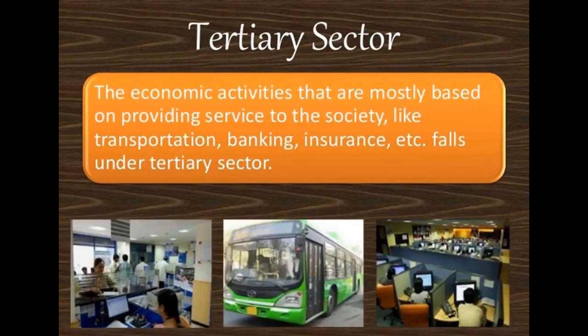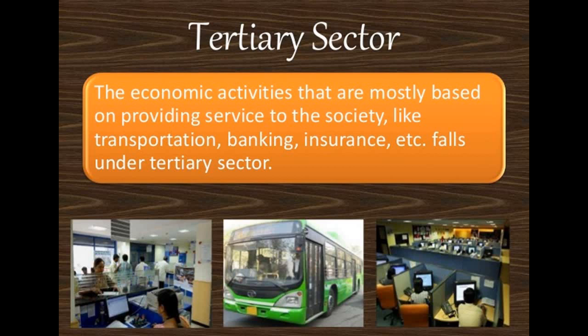Now the third category, which comes after the primary and secondary sectors, is the third category of activity which falls under the tertiary sector, and it is quite different from the primary and secondary. These activities help in the development of the primary and secondary sectors.